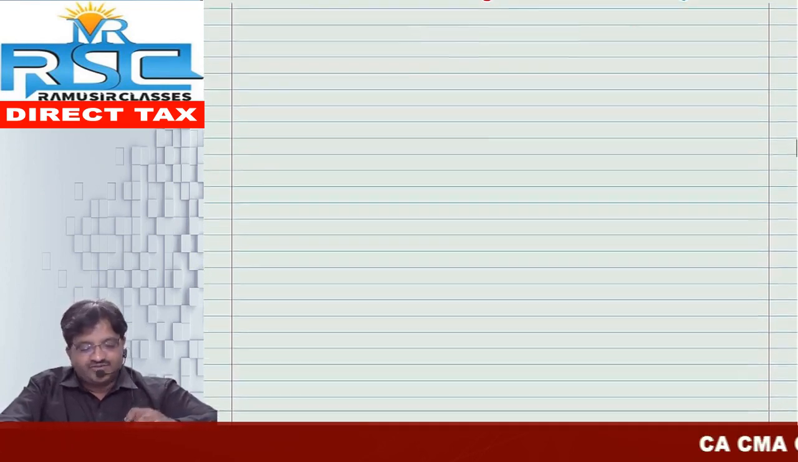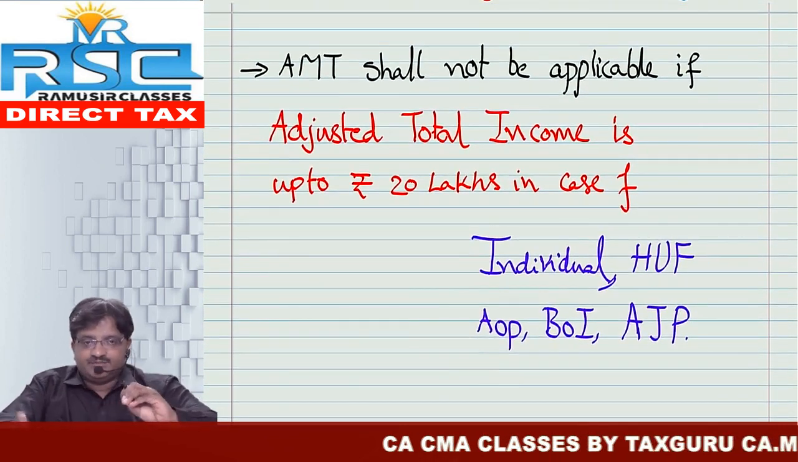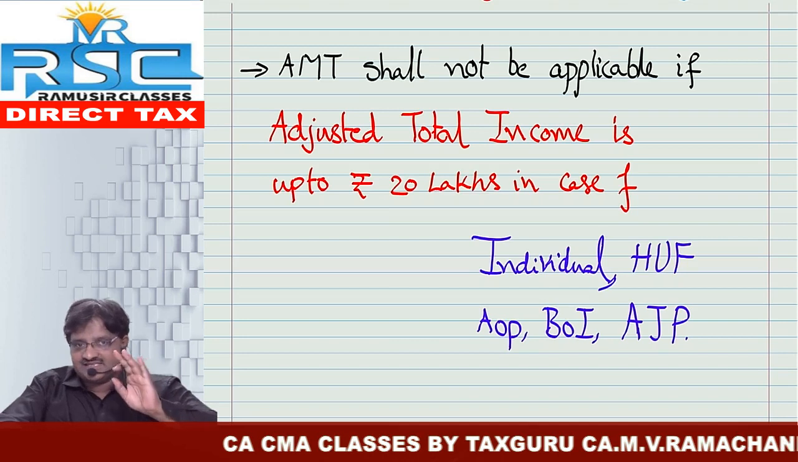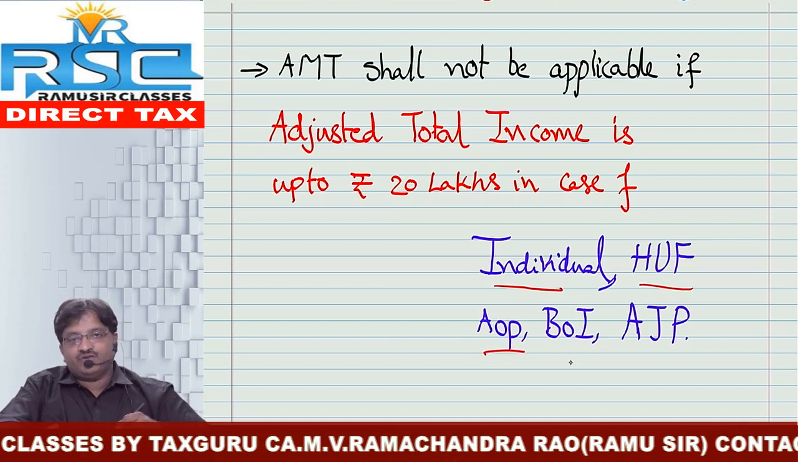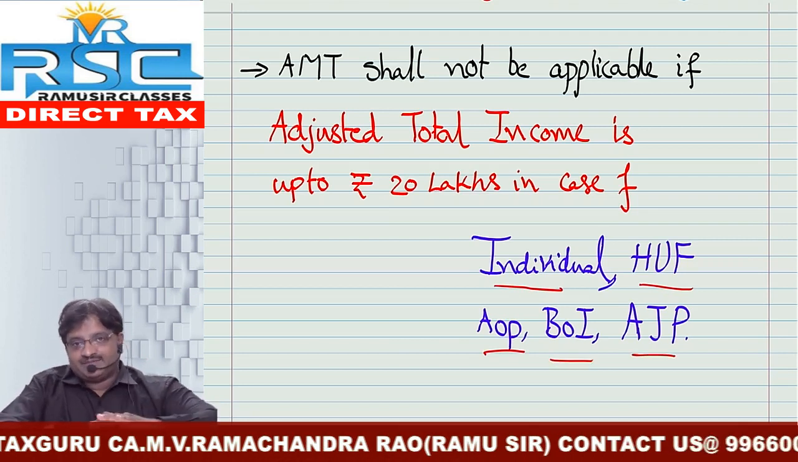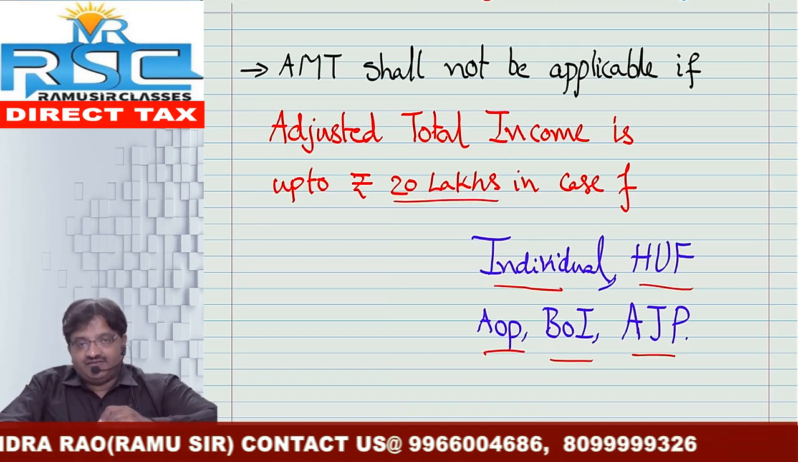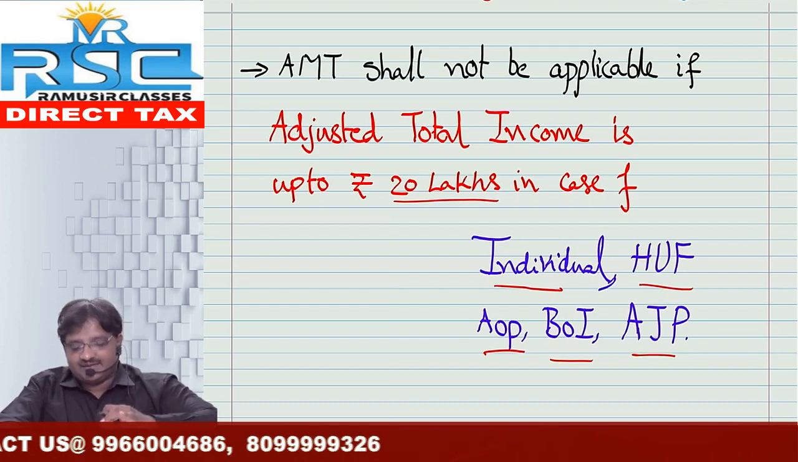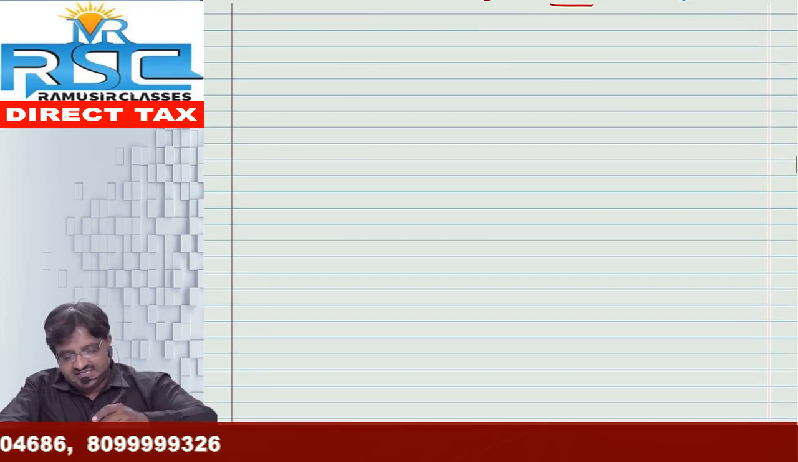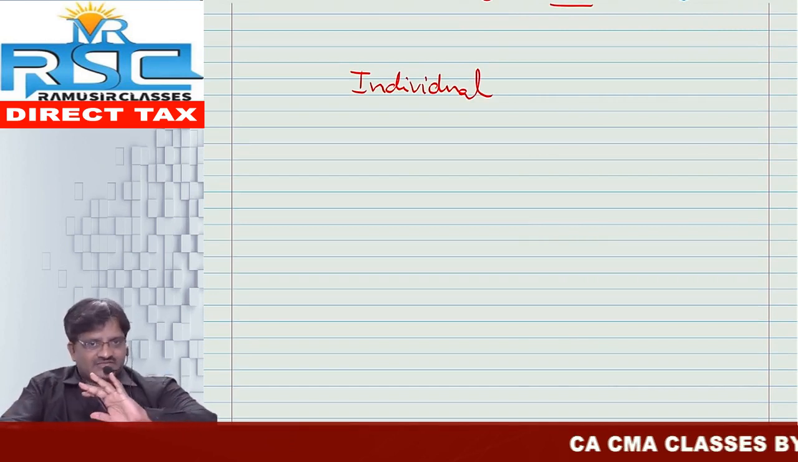Okay, chalo. Now we can check the applicability of AMT. Friends, AMT is applicable to all assessees being non-corporate. Only non-corporate assessees. But in case of individual as well as HUF, AOP, BOI, AJP, it is applicable only if their adjusted total income exceeds 20 lakh. If it is less than or equal to 20 lakh, in this case AMT provisions are not applicable to them. Okay, I will take one illustration. For example, in case of an individual, the adjusted total income is, let us say, 14 lakh. Answer: AMT provisions are not applicable.